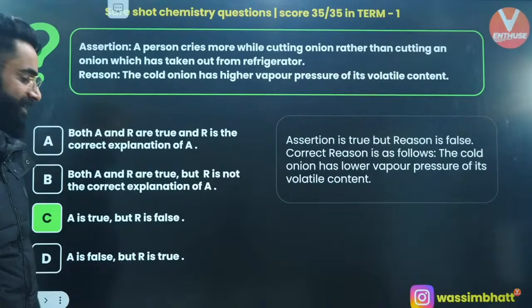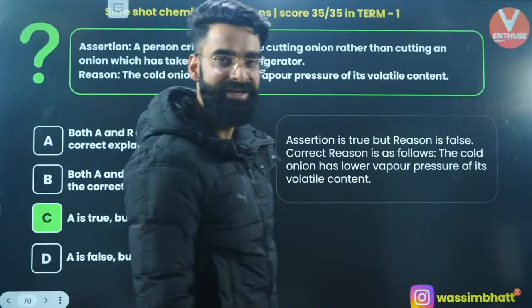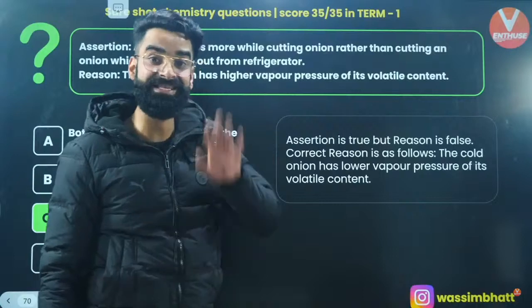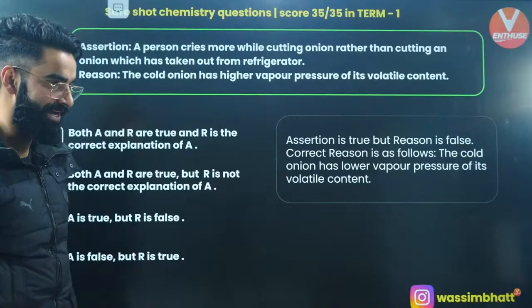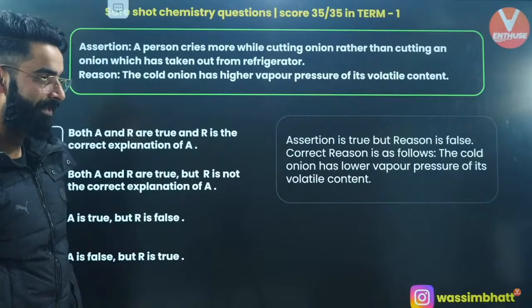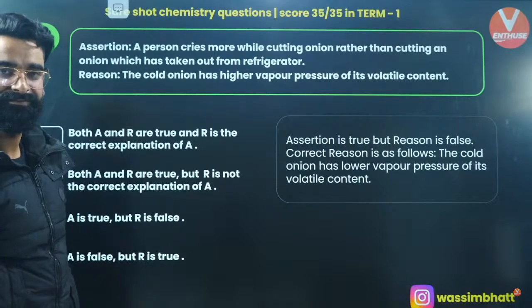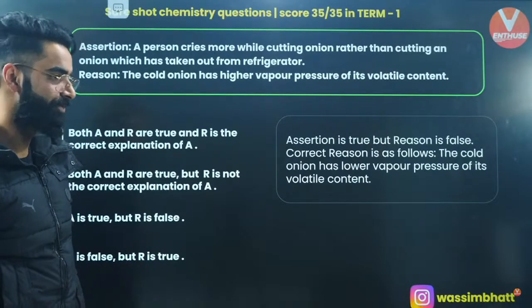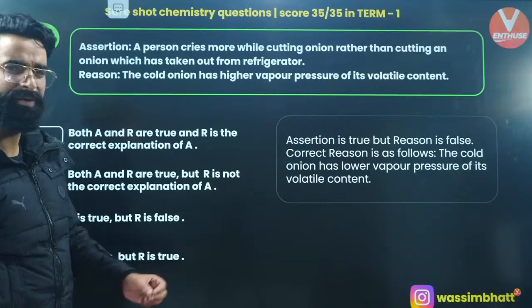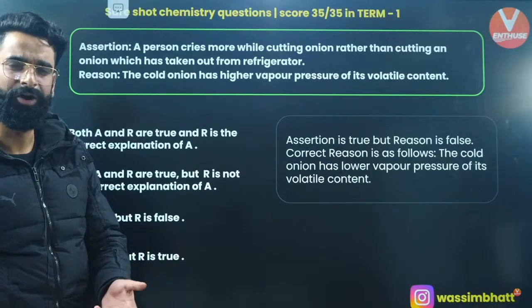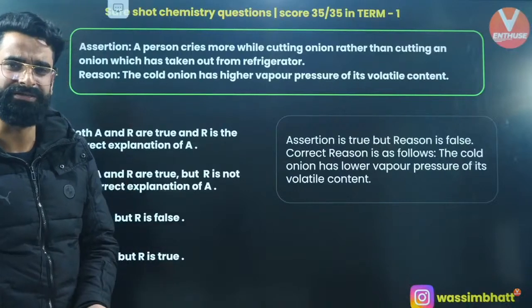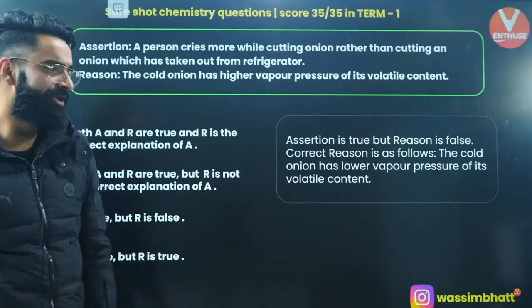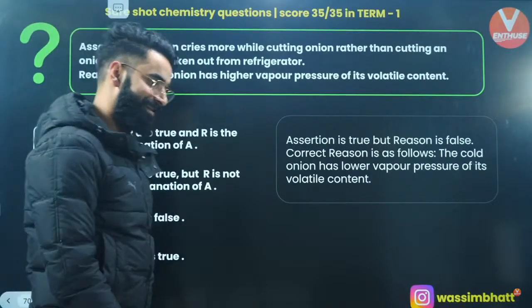The reason is not right at all. The cold onion will be having lesser vapor pressure of its volatile content. Vapor pressure is temperature dependent. On decreasing the temperature, vapor pressure decreases, correct? So the cold onion will be having lesser vapor pressure.